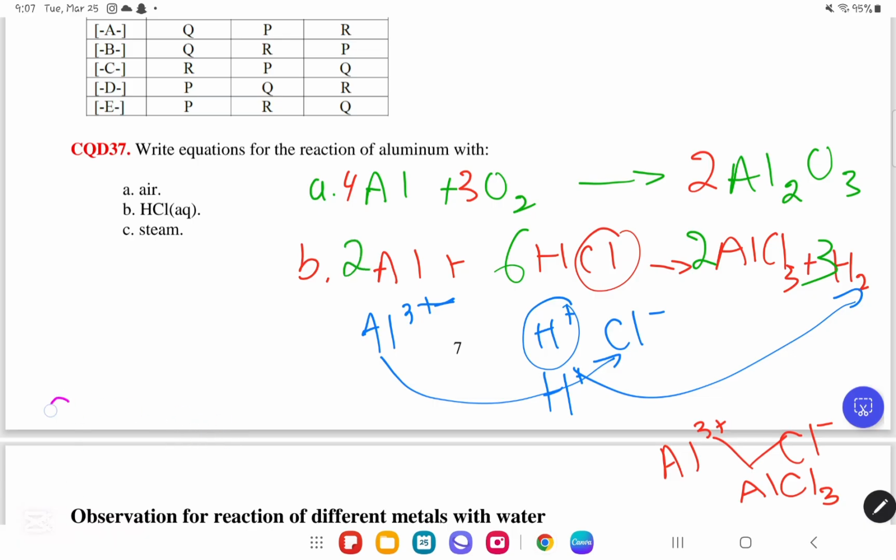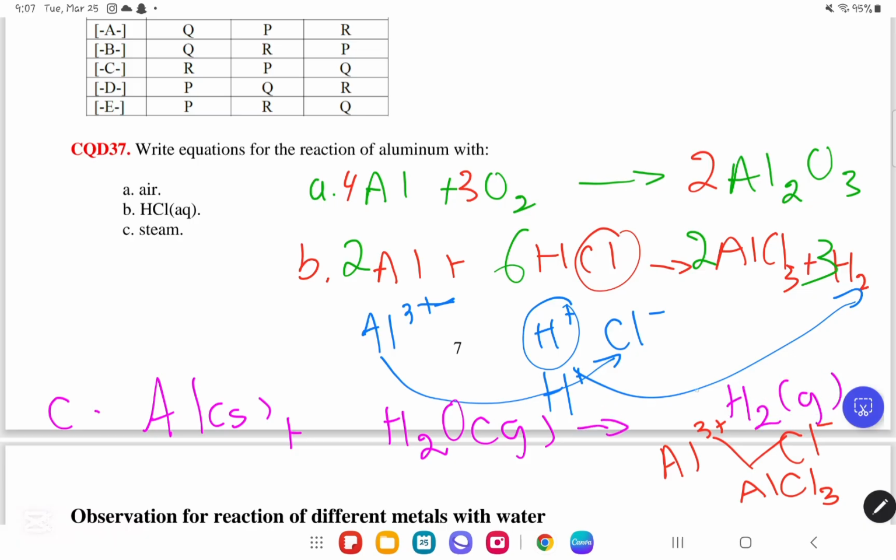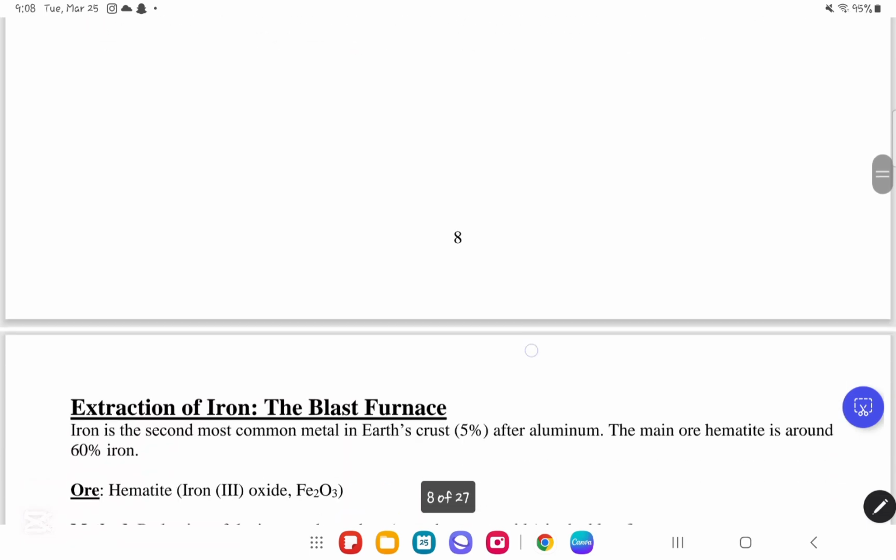Now, finally, for part C, it is aluminum reaction with steam, which is gas water. So it's going to be aluminum, which is a solid. It will react with H2O, which is a gas, to produce, first of all, H2 gas, in addition to the metal oxide, which is Al2O3 solid. As you can see, this is not balanced. To balance it, you will put a 3 over here, a 3 over here, and a 2 over here. So that's pretty much it for CQD number 37.